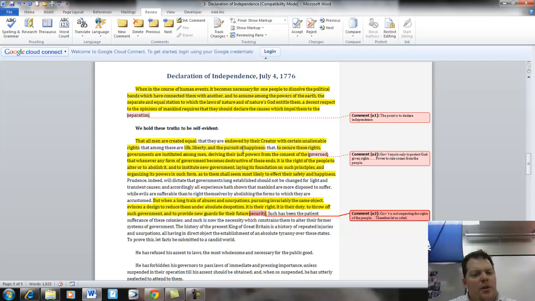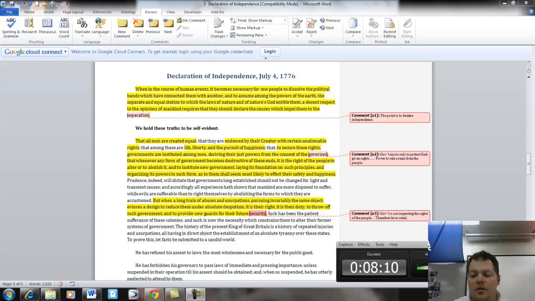So there's a lot of really cool debates you can get into about the Declaration of Independence. But really a very fascinating document that lays out what American ideals really are. So anyways, I hope this helps you understand the Declaration of Independence.